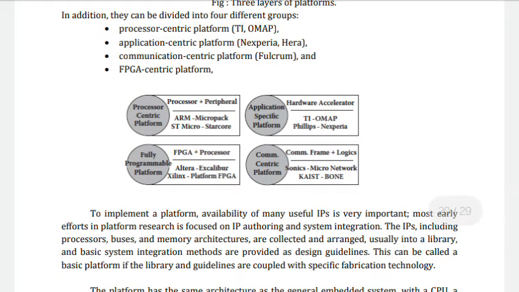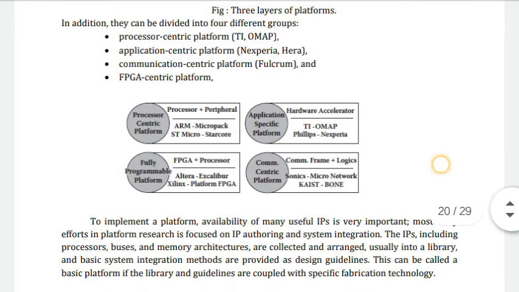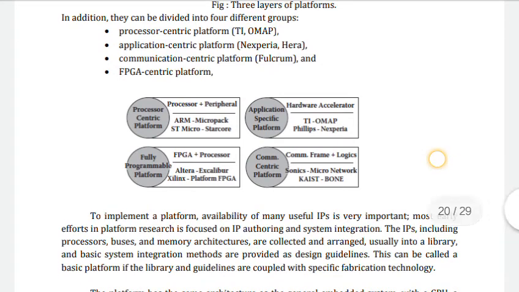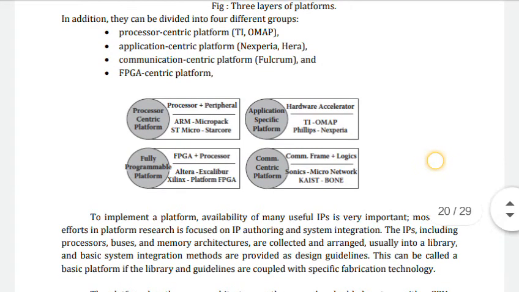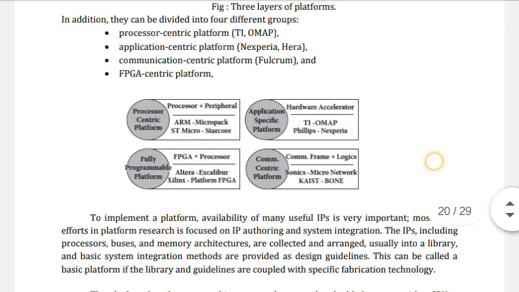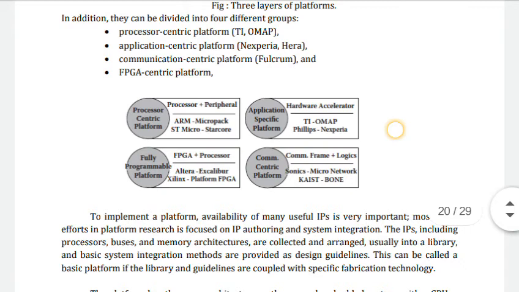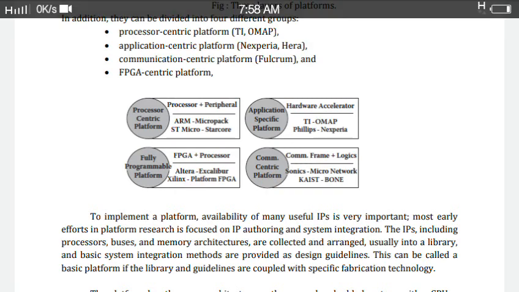In addition, they can be divided into 4 different groups. First one is processor centric platform, second one application centric platform, third communication centric platform, fourth one FPGA centric platform. This figure shows the 4 different groups of this platform: processor centric platform, application centric platform, communication centric platform and fully programmable platform.